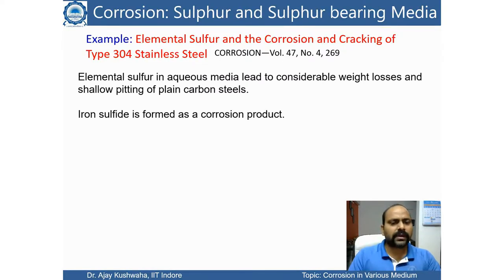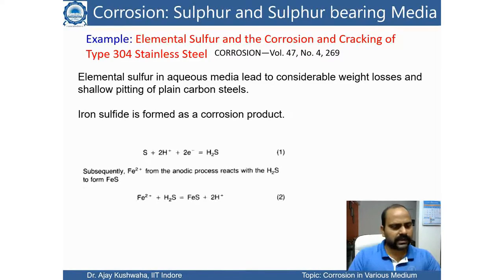So in this particular experiment, elemental sulfur was present in aqueous medium, and when the steel was immersed in the solution, considerable weight loss was noticed, and it happened due to shallow pitting of the steel. It is also observed that iron sulfide is formed as a corrosion product.